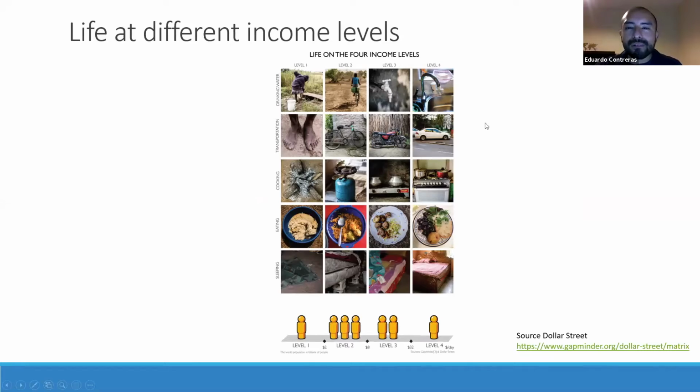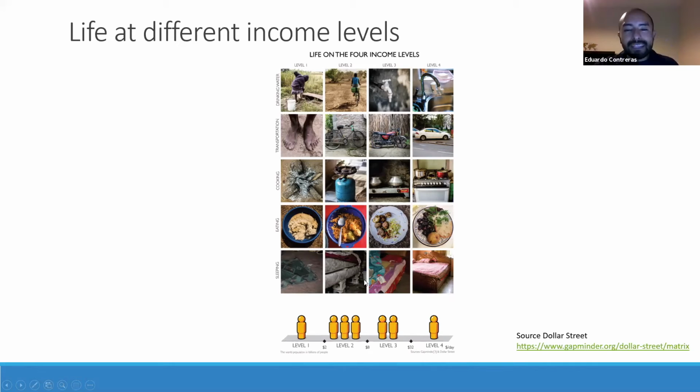So you will see people drinking water from the tap, commuting by car, and having a spare bed to sleep in. This is really common at level 4. As you go down the levels, the health and living conditions are quite different. In terms of distribution of people, there is 1 billion people in level 4, but unfortunately, there is also 1 billion people living in the lowest level.